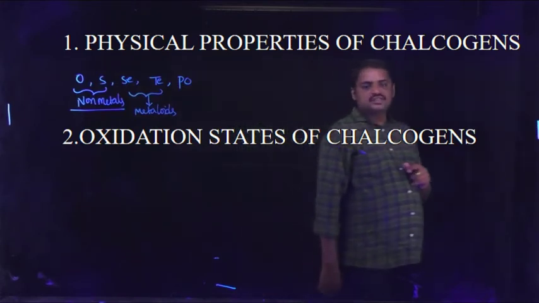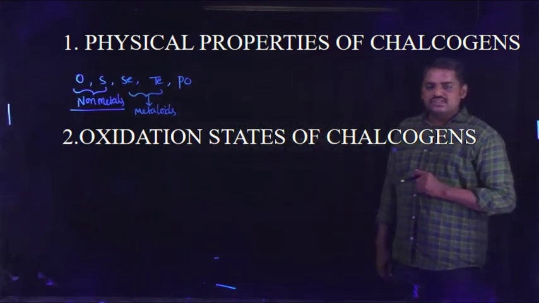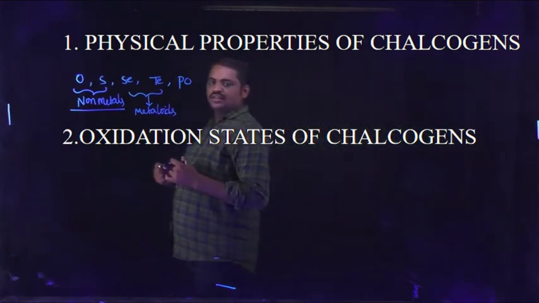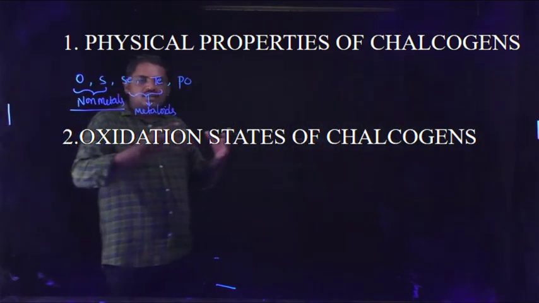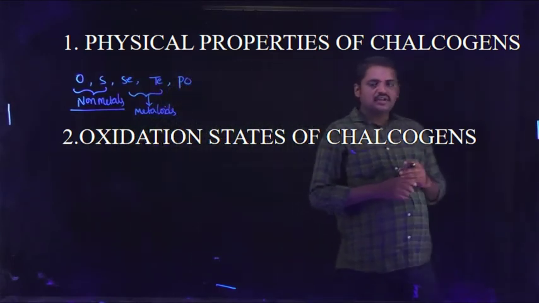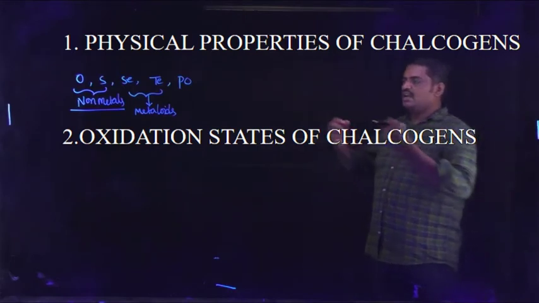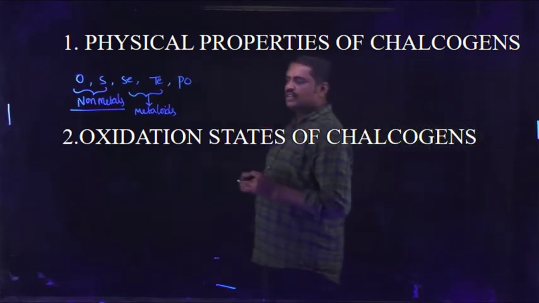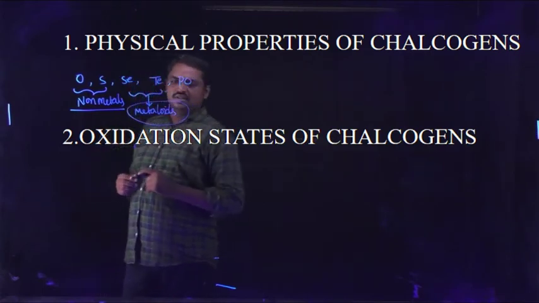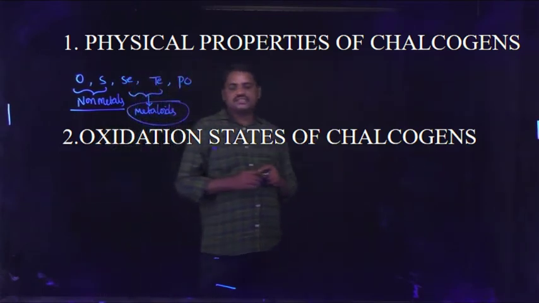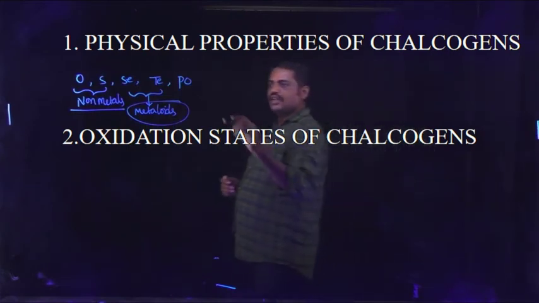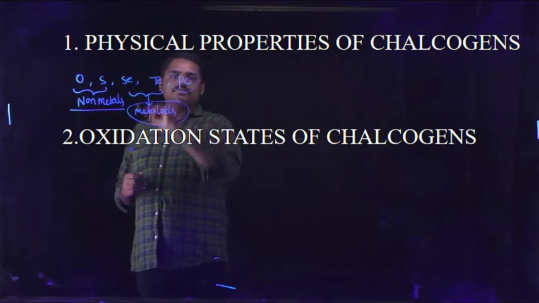Metalloids are elements that exhibit both metallic character and non-metallic character. The final element is polonium.